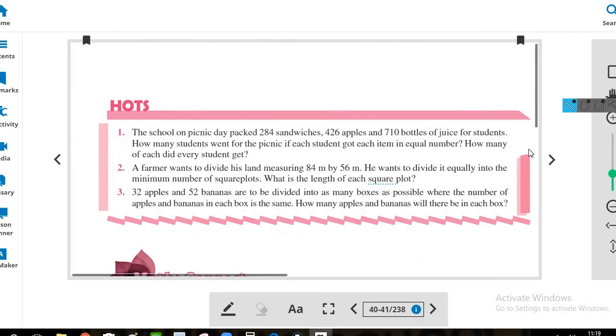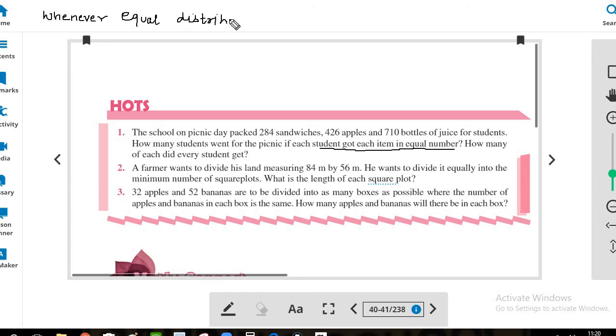Next, discussing the HOTS question. The school on a picnic day packed 284 sandwiches, 426 apples and 710 bottles of juice for students. How many students went for the picnic if each student gets each item in equal number? How many of each did every student get? Here we have a hint point that each student got each item in equal number.